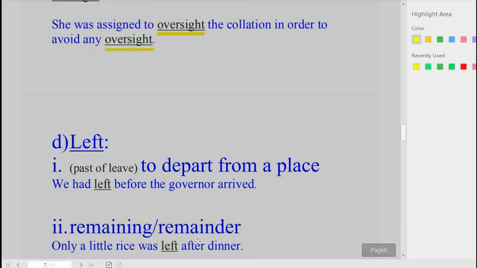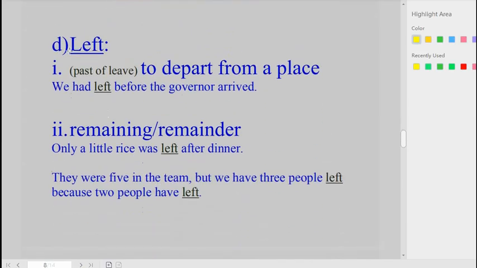The next word is left. L-E-F-T, left. The first meaning, that is the past tense of leave, to depart from a place. We had left before the governor arrived. The second meaning is remaining or the remainder. Only a little rice was left after dinner. Let's try to use these two meanings in one sentence. There were 5 in the team, but we have 3 people left because 2 people have left.